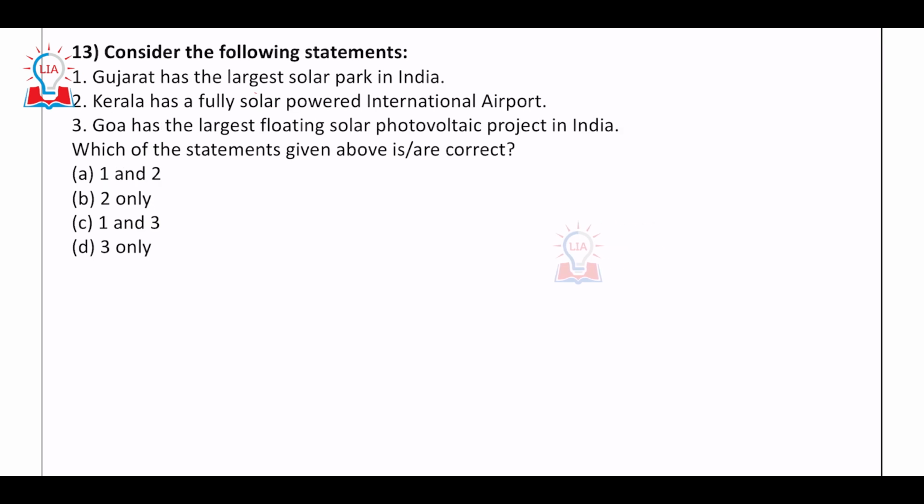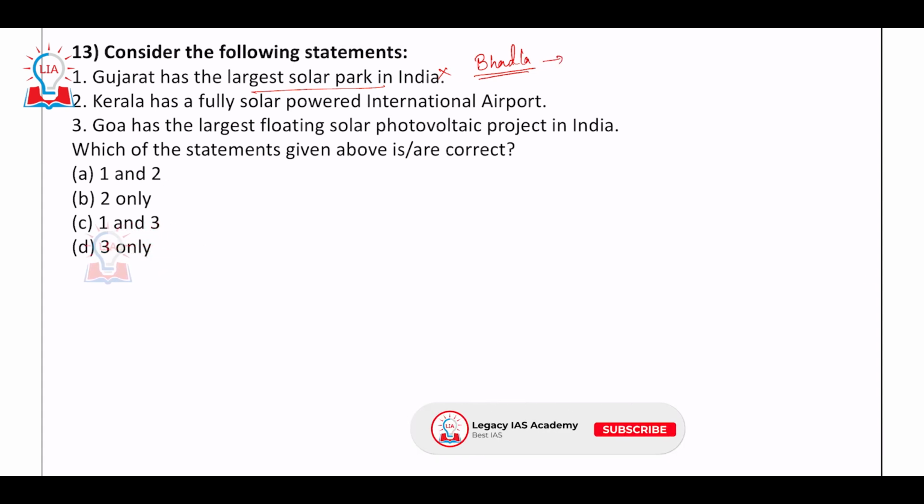The 13th question was completely current affairs related. I would not say it is static related. So, Gujarat has the largest solar park in India. This is absolutely not true. Why? Because it is the Bhadla Solar Park, which is located in Rajasthan. Basically, this largest solar park was inaugurated in the previous year itself, 2021 itself. And Kerala is fully solar powered. This was long back, 2015-16, right? So probably you would not remember this, but still you will be able to answer.